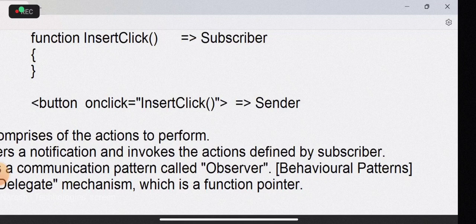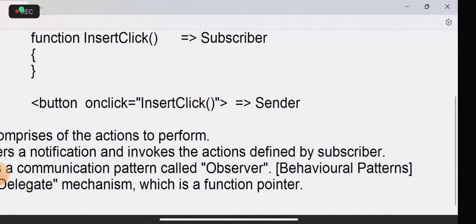Currently, we are learning about events in function components. Events in class components are also a little different from function components. We will discuss both of them, how they work in class components and in function components.